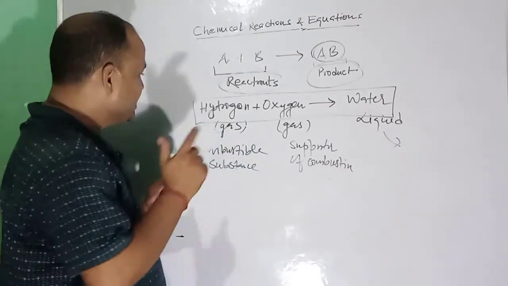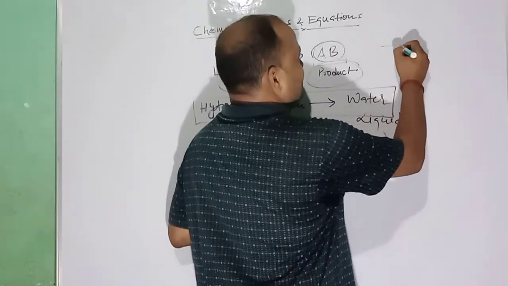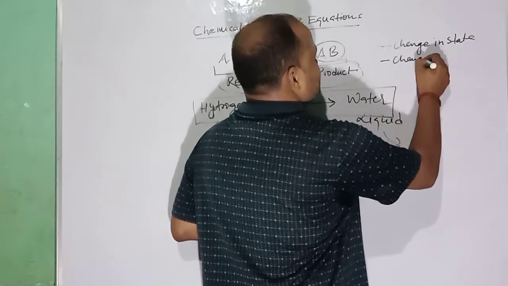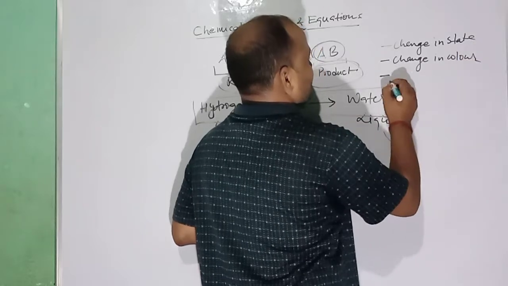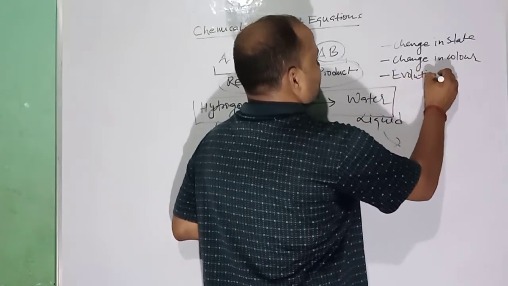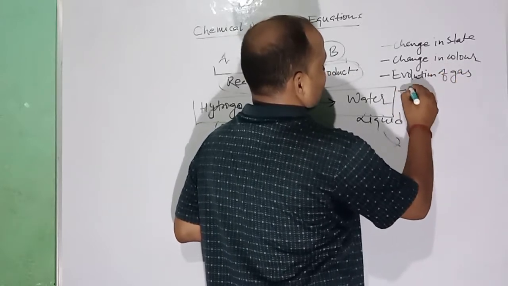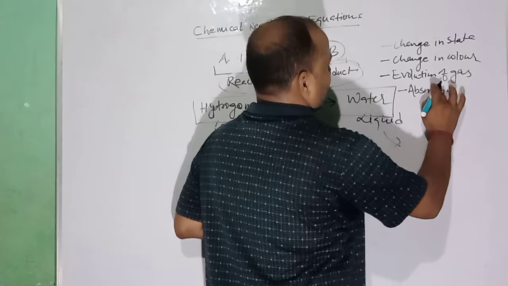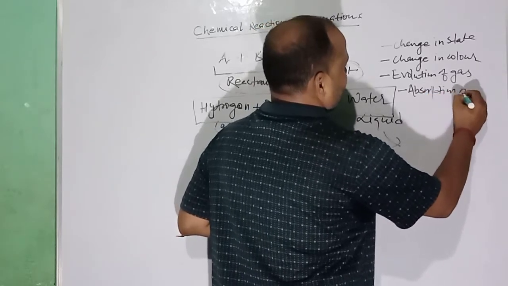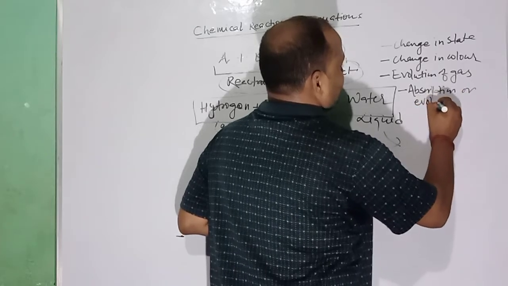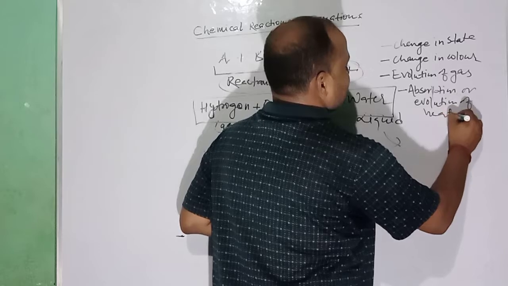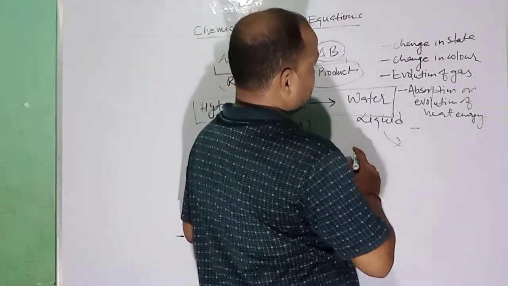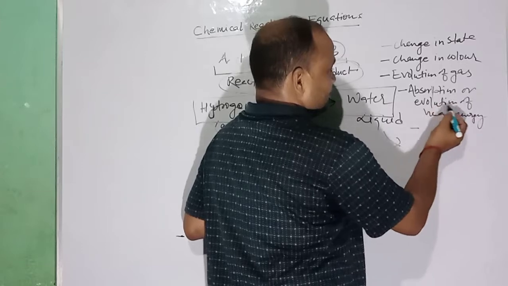During a chemical reaction, certain changes may take place, like change in state, change in color, evolution of gas, and absorption or evolution of heat energy.